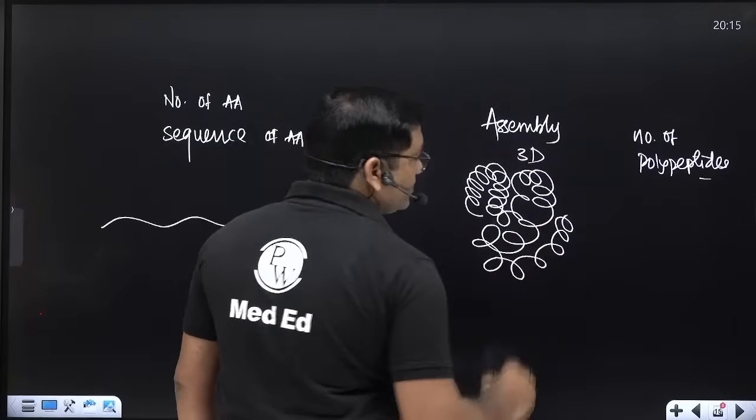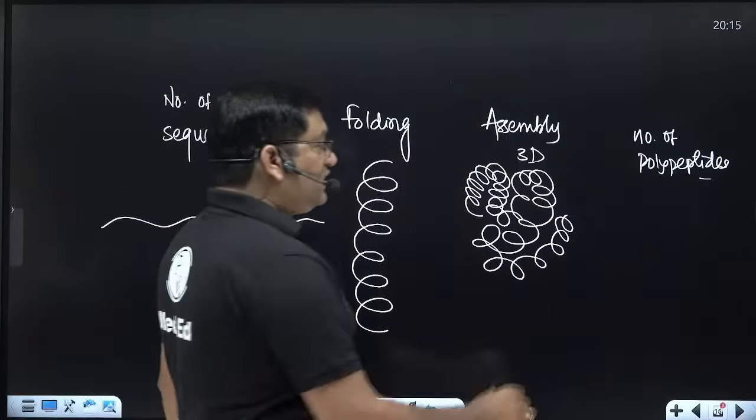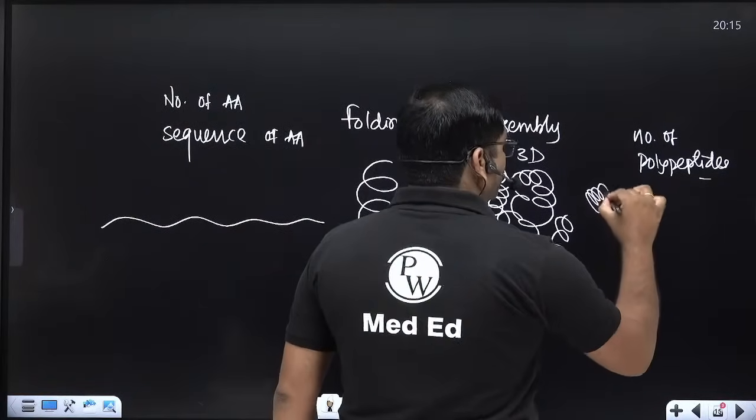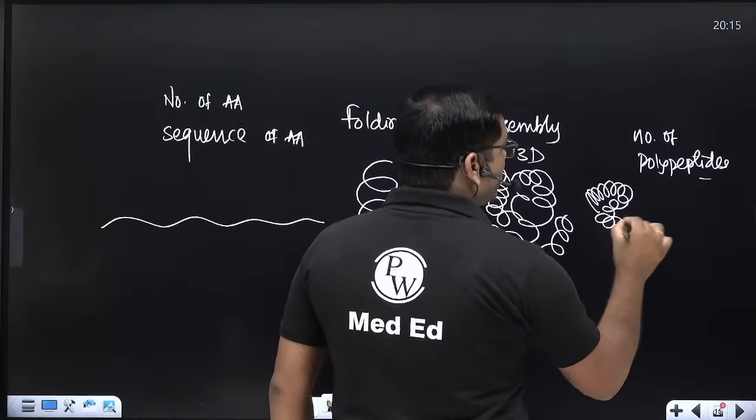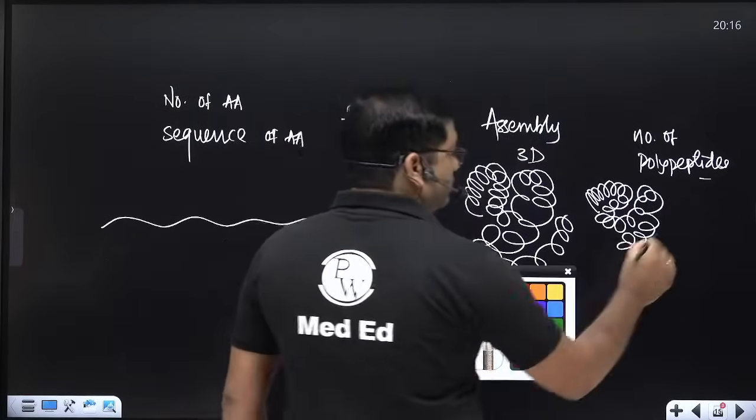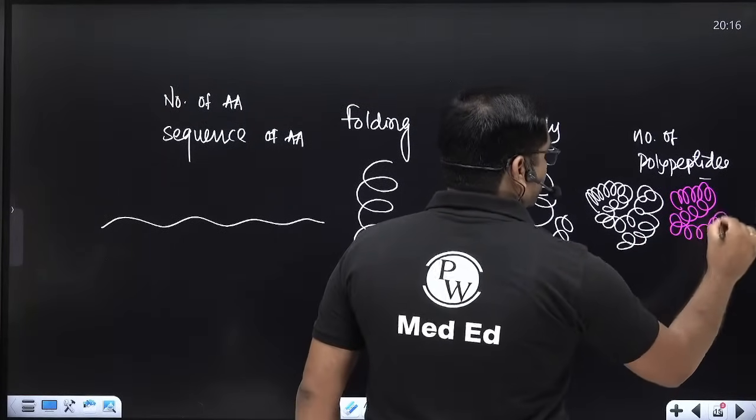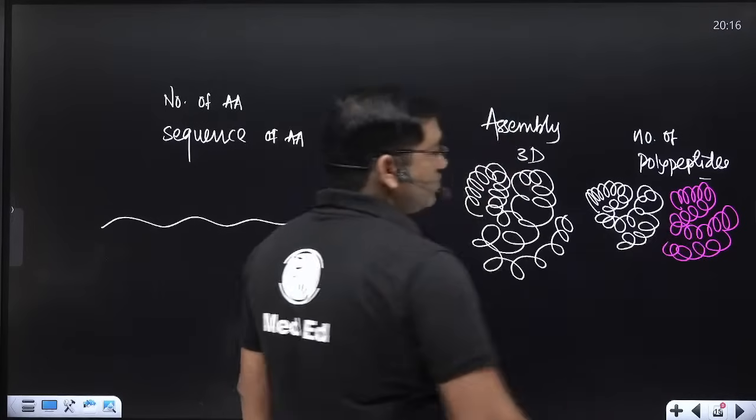It is known as tertiary structure. When there are two or more polypeptide chains, it is known as quaternary structure.